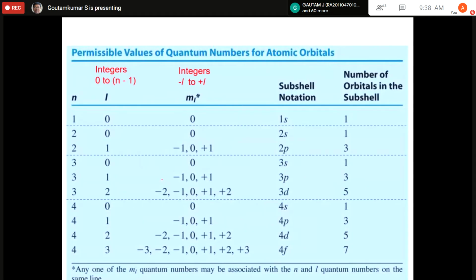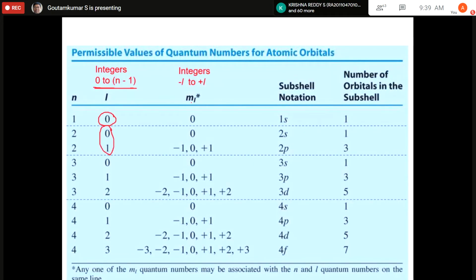Now, this is the chart containing all the quantum numbers and their permissible values. For n, the principal quantum number, when n is equal to 1, l can have only one value, which is 0, because l ranges from 0 to n minus 1. When n is 2, l can be 0 or 1, so there are two values.